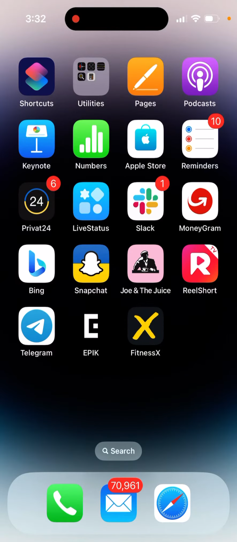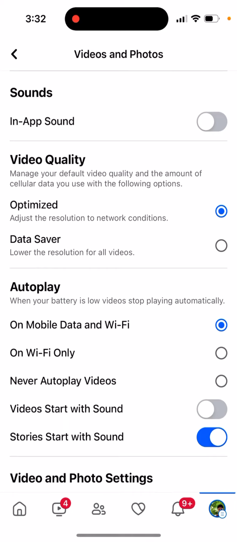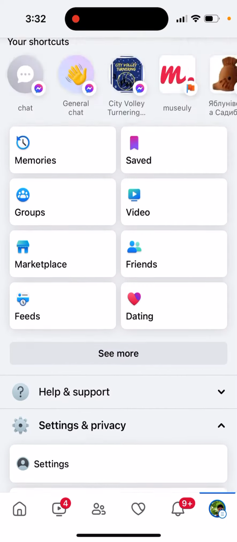So Facebook is making a refresh sound. What to do? So super easy. You just need to turn off in-app sounds in the Facebook app. This is kind of a new update. People don't really like that, but Facebook is making a scroll sound by default now. So basically, how do you disable that?